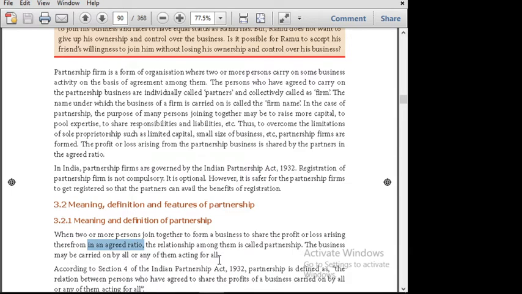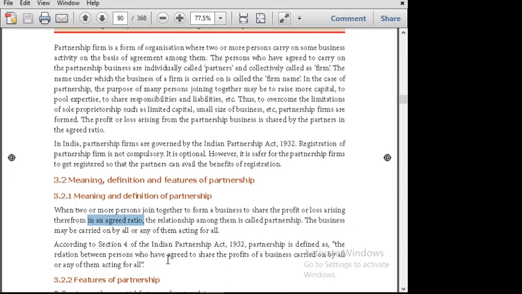Next, according to Section 4 of the Indian Partnership Act, this is an important definition. When they ask you to define a partnership, you have to write this definition alone. According to the Partnership Act 1932, partnership is the relationship between persons who have agreed to share the profit of the business carried on by all or any of them acting for all. This is the literal definition for a partnership firm.